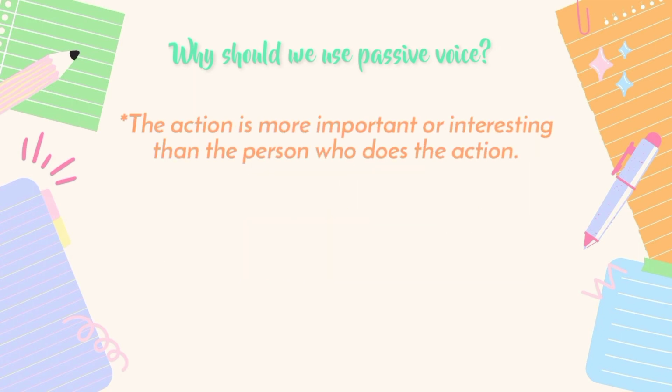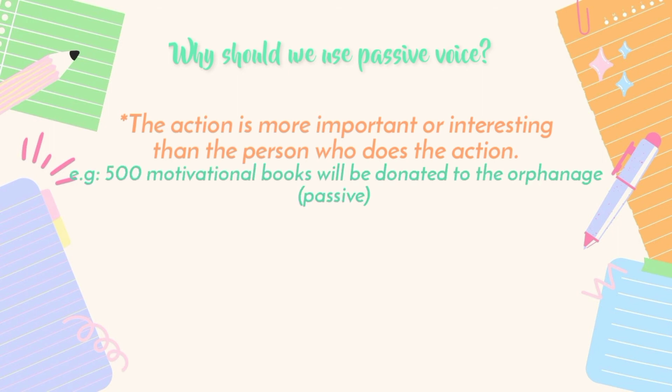Third, the action is more important or interesting than the person who does the action. For example, "500 motivational books will be donated to the orphanage." It is 500 motivational books will be donated. It is so many. Who is the donator? I don't know.